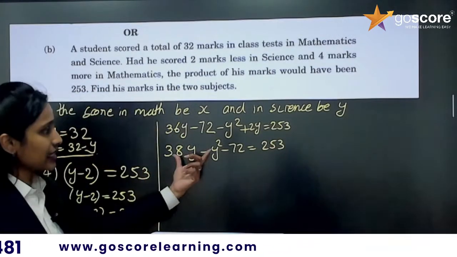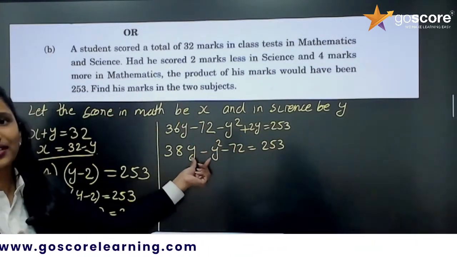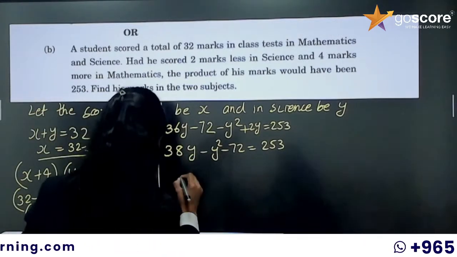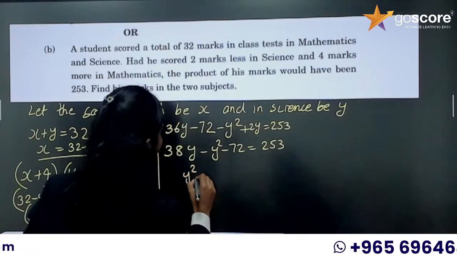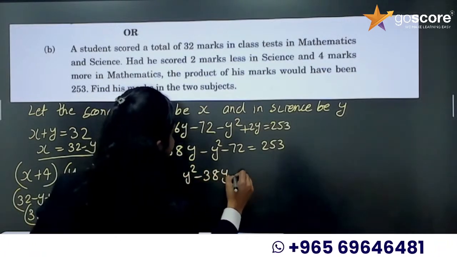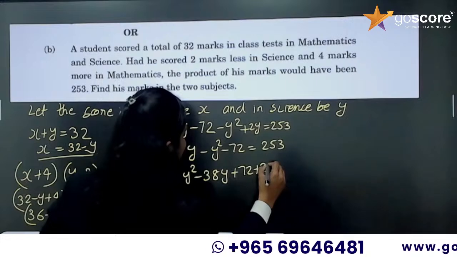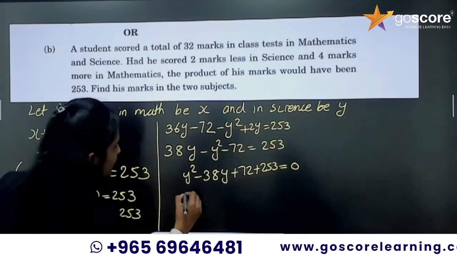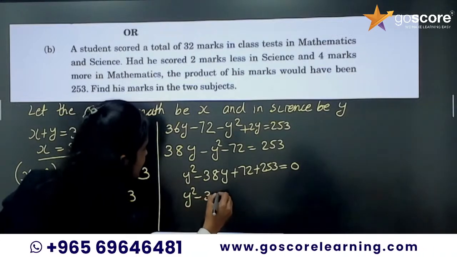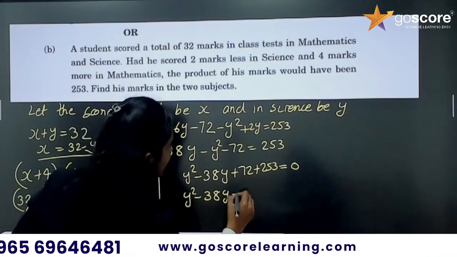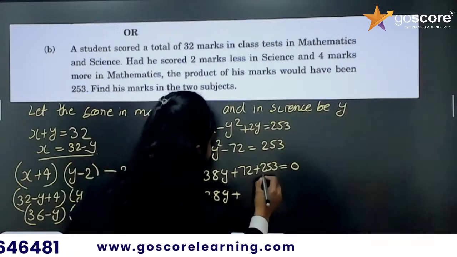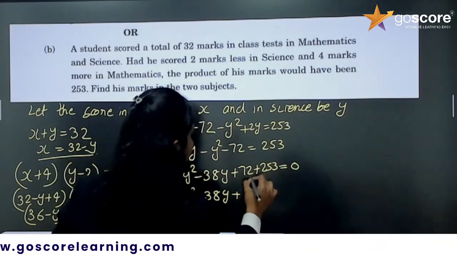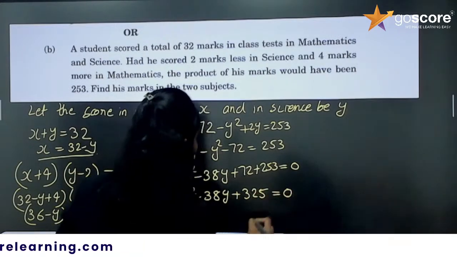I am going to take each and every term to the other side because I want y square as positive. Okay, so now it is y square minus 38y plus 72 plus 253 equal to 0. Okay, now this one is y square minus 38y plus 253 plus 72, that is 325, equal to 0.